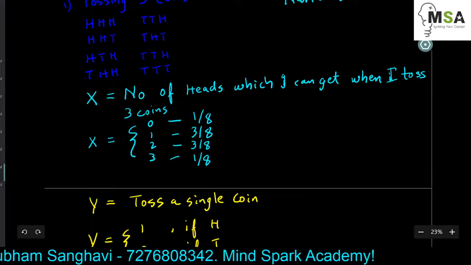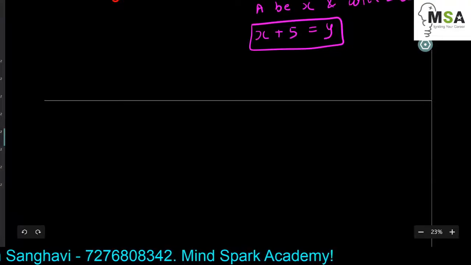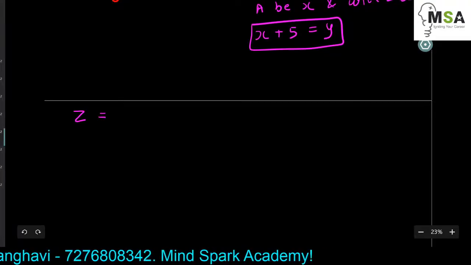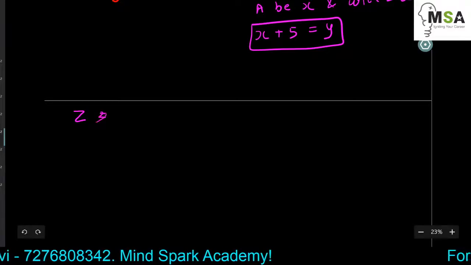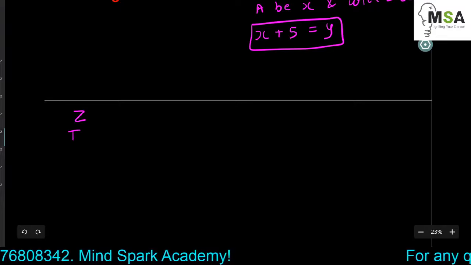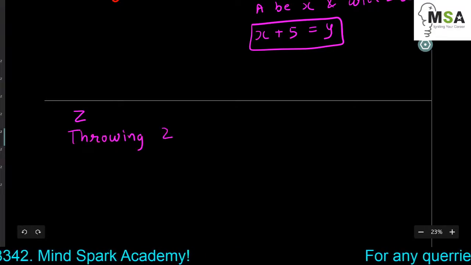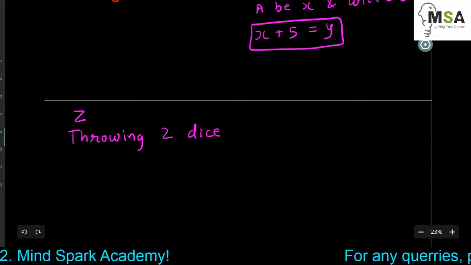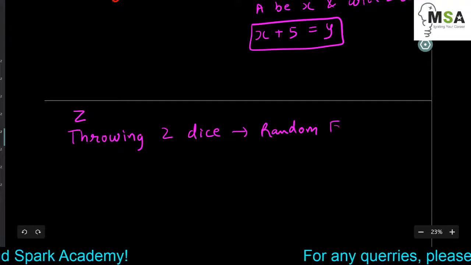So let's take a random variable Z for a random experiment of throwing 2 dice.